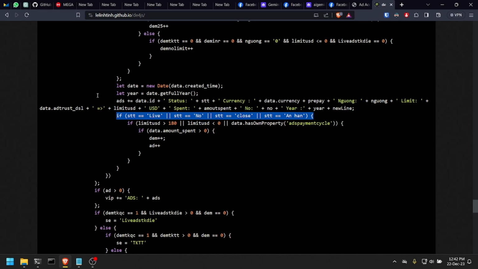And if it is not, it then checks if the limit is higher than 180 or if it is negative, which I also don't know what's going on. And if the JSON has this property here, adds payment cycle. If so, and if the amount that you spent is positive, if you already spent something on ads on your account, it will save that information here. It will save this on this add variable, which it then checks right after this. It checks to see if you spent some money.